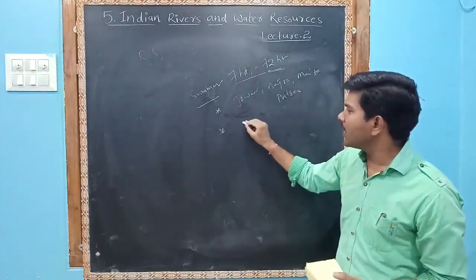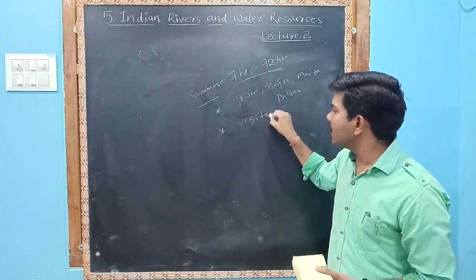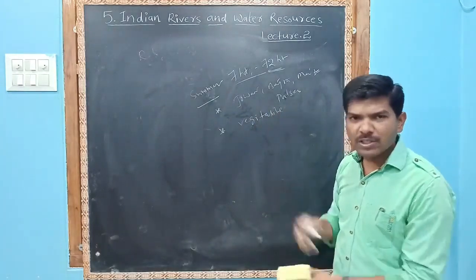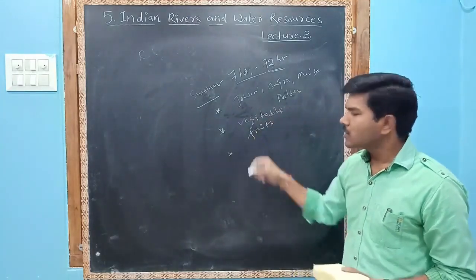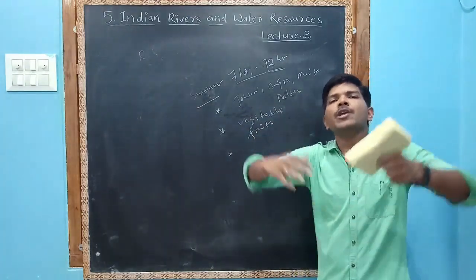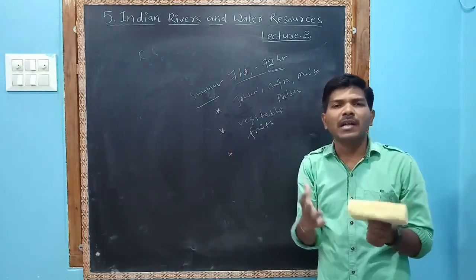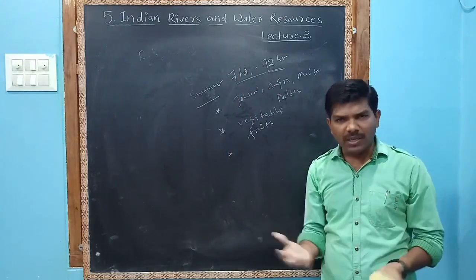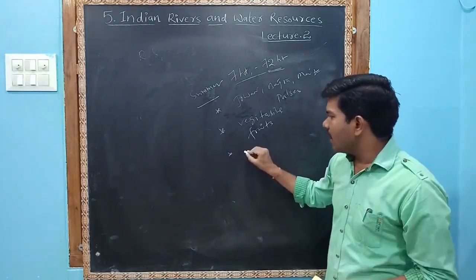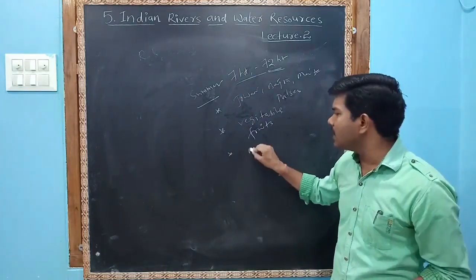Apart from this, they went for vegetables and also fruits. Now a very huge agricultural area has come under irrigation. Irrigation facilities were developed.